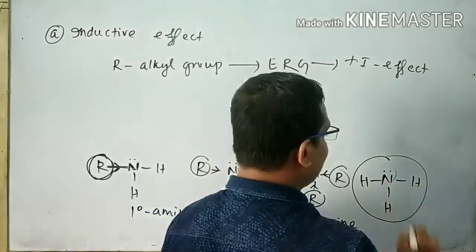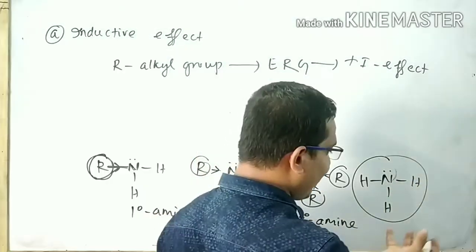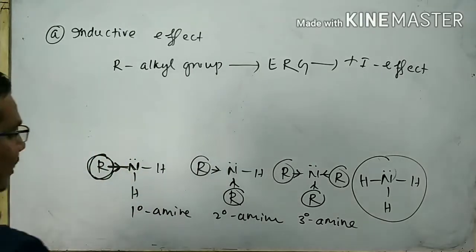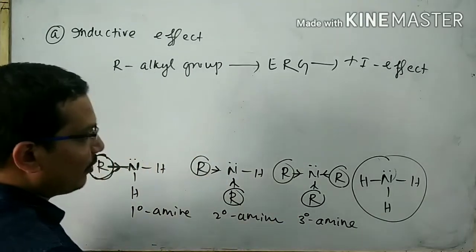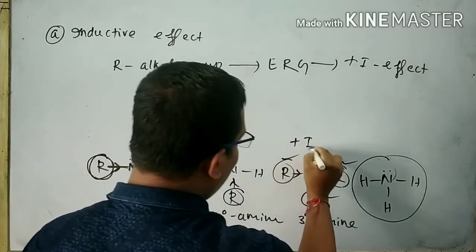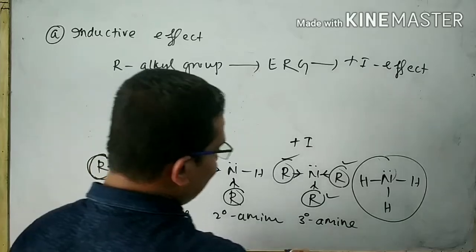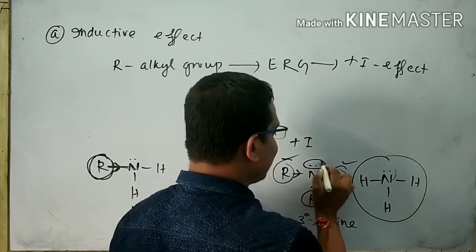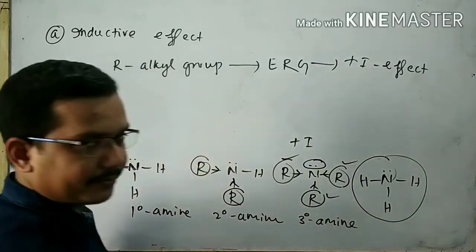But here there is no group or atom present to provide the electron to the nitrogen atom. It is seen that due to the presence of 3 R, here the plus I effect is more, and as a result there is an increase in the electron density on the nitrogen atom of 3 degree amine.